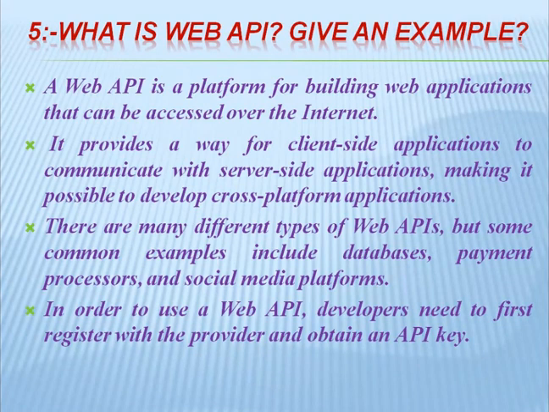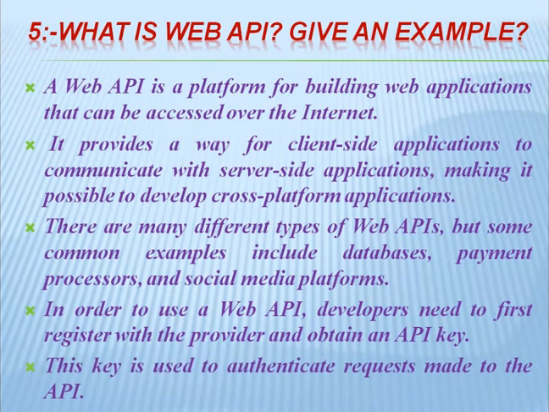This key is used to authenticate requests made to the API.